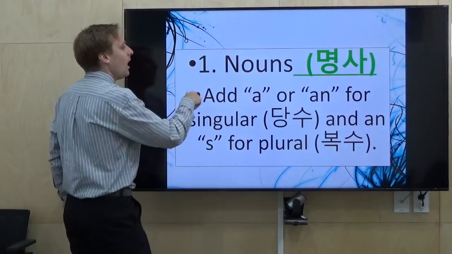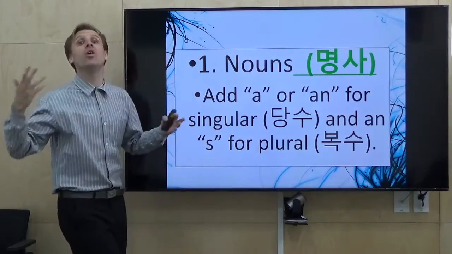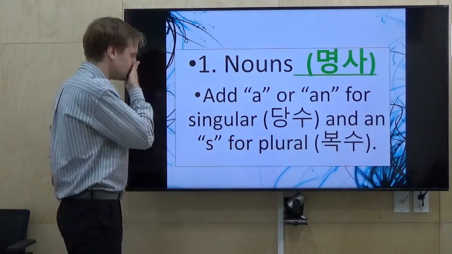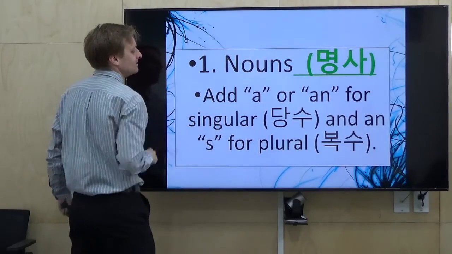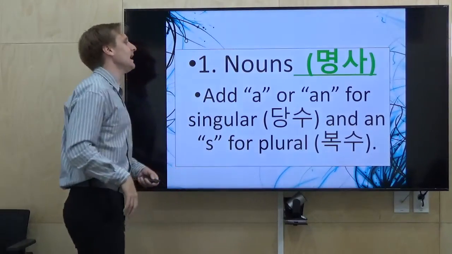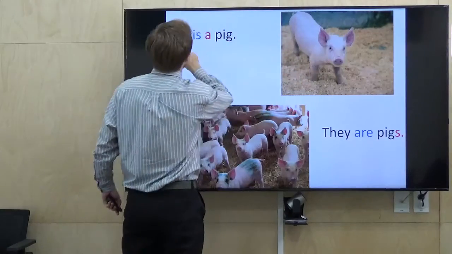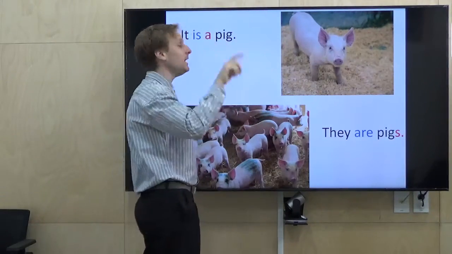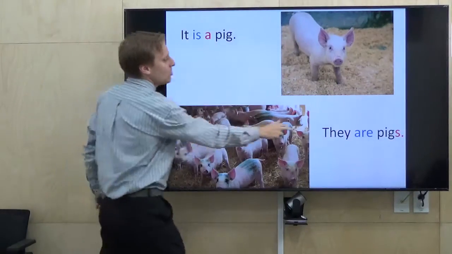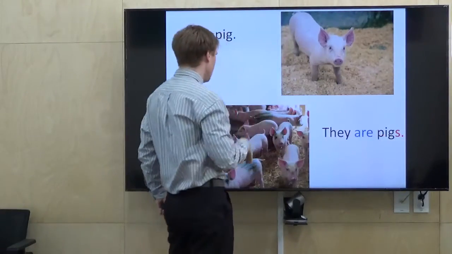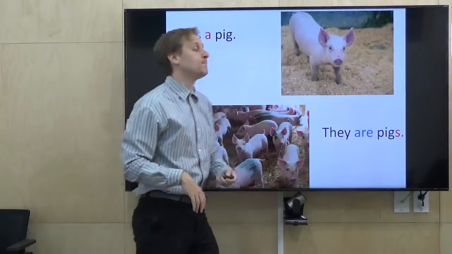Nouns. Add a or an for singular, any article. It could be a, an, or the, really, but you need an article unless it's a proper noun. And s for plural. Okay? Let's see how that works. In this case, look at this picture. It is a pig. One pig, so we use a, and there is no s. Here, they are pigs. Many pigs, there is no a, and there is an s.